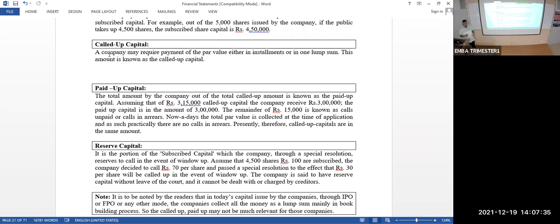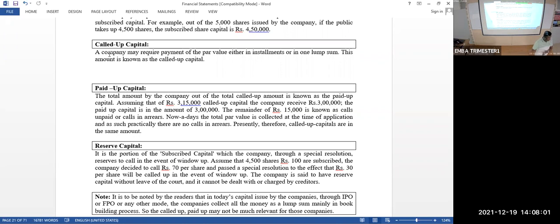See, authorized is how much you are allowed to collect. Suppose UGC is giving you permission to conduct an MBA class for 60 students. I'm giving an advertisement. I'm getting more applications, but I'm selecting only 50 students. 60 is authorized, 50 is issued as well as subscribed.